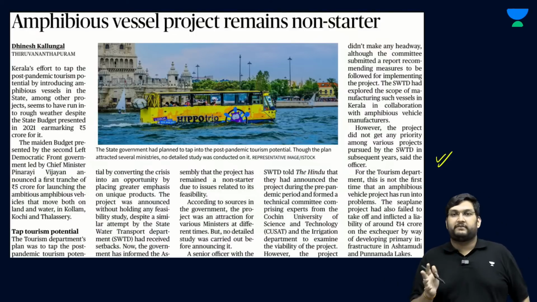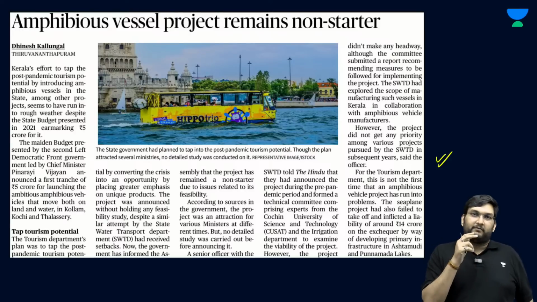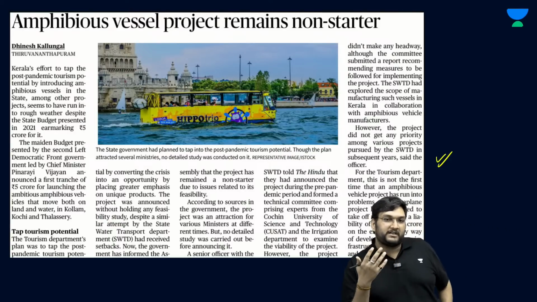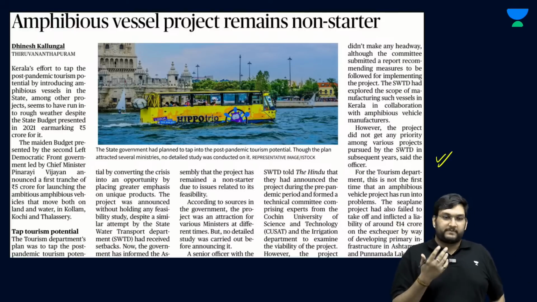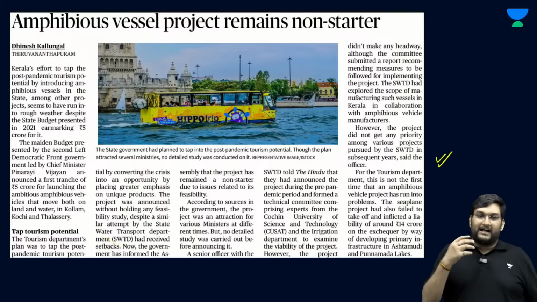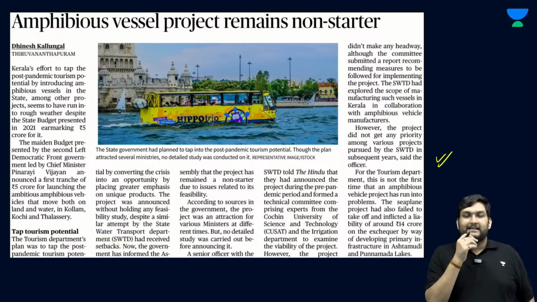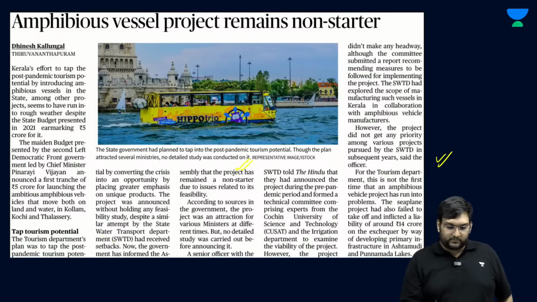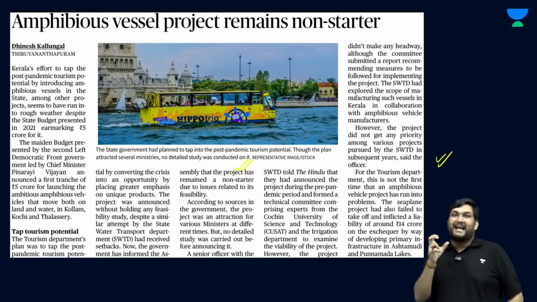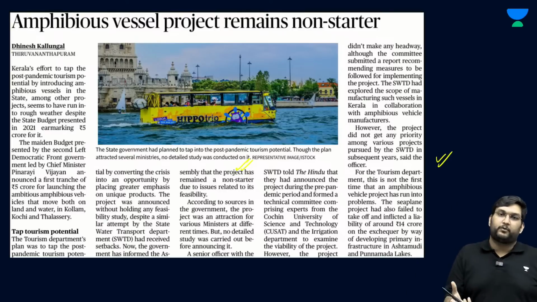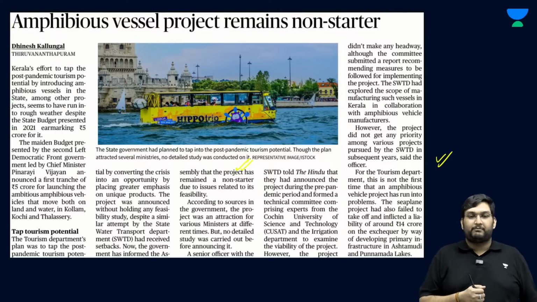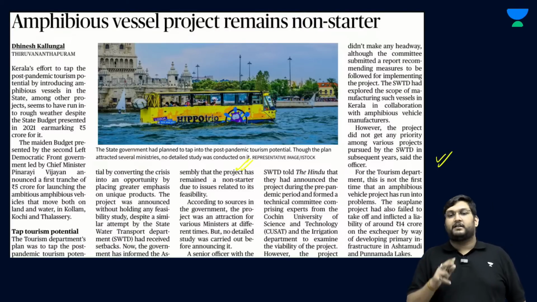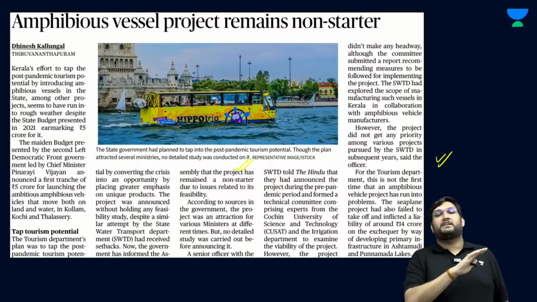The argument which has been given in this article is that there were two things under consideration. Post-COVID, a tourism spur or an increase in Kerala was expected, specifically in Kollam, Kochi and other important cities of Kerala. And the idea was, if we have unique projects which have a certain eye-catchy aspect, for example, the hippo trip or the concept of seaplanes, we would have a certain footfall in that sector. However, they have all been non-starters. The response has been really bad.